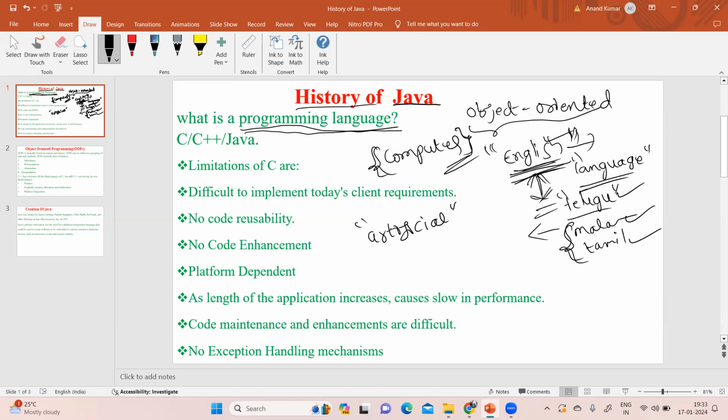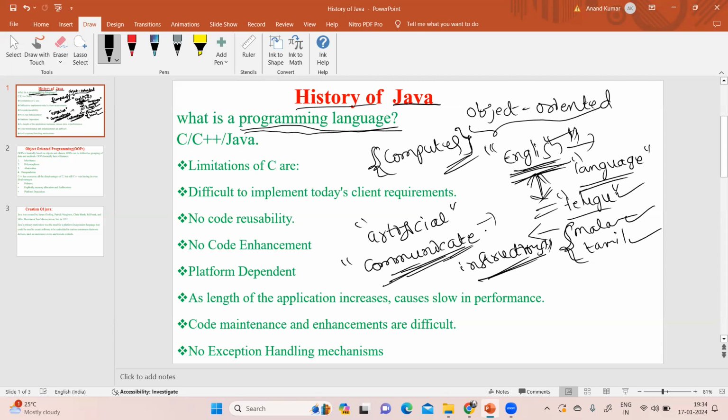By using these instructions, we are going to accomplish our task. These communication instructions are understood by the computer.